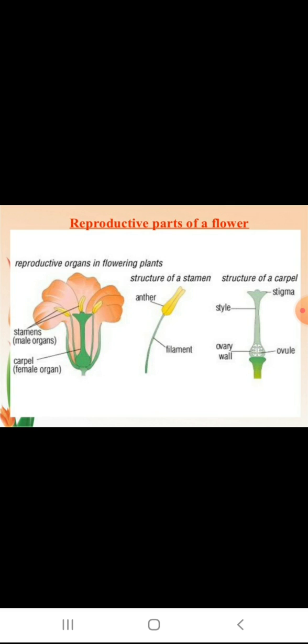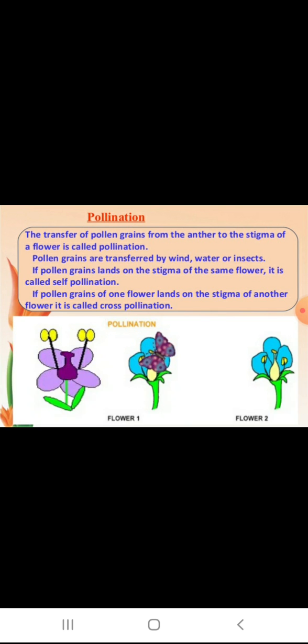Here you can see the reproductive organs in flowering plants. Stamen, this yellow color. Carpel means the female organ. Anther, what is anther? Filament, style, stigma, ovary wall, ovule, everything. Pollination: transfer of pollen grains from anther to the stigma of a flower is called pollination.